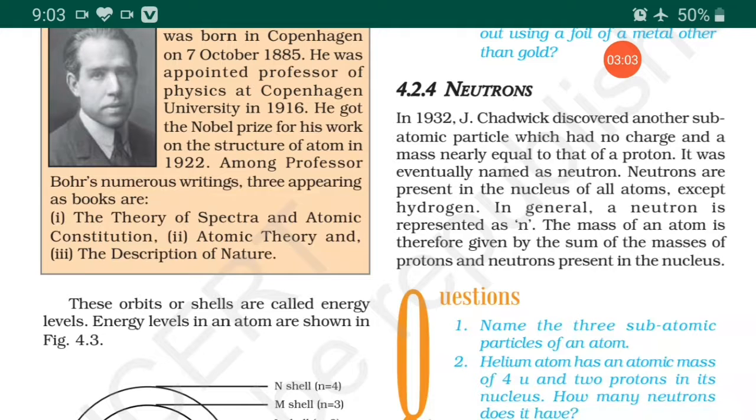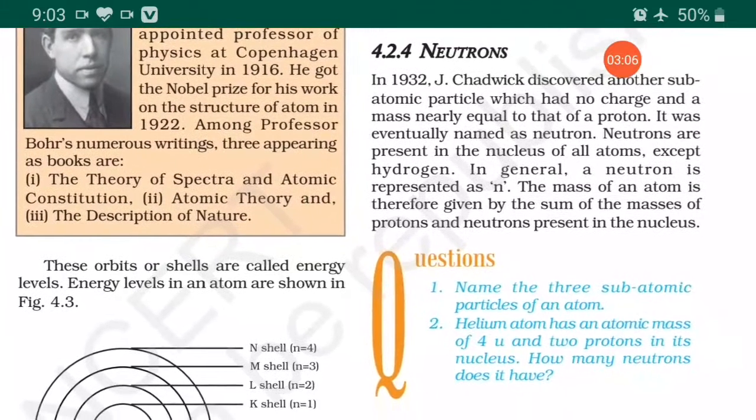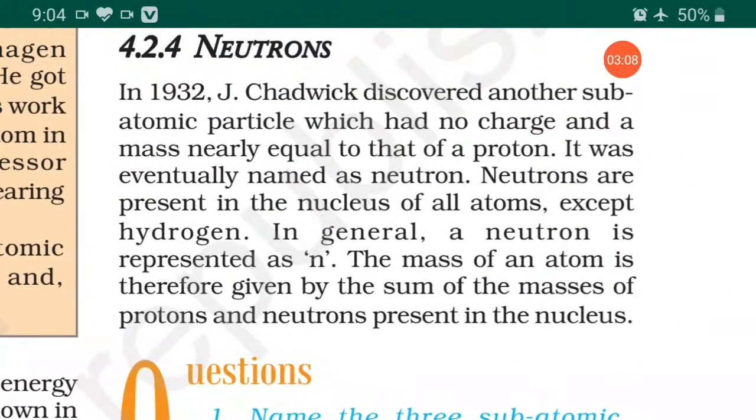But later on, in 1932, James Chadwick discovered another subatomic particle which had no charge and mass nearly equal to the proton. So generally the neutrons have no charge. As we know, electrons are negatively charged, protons positively charged, but only the neutron is chargeless, meaning no charge. It was eventually named as neutron.